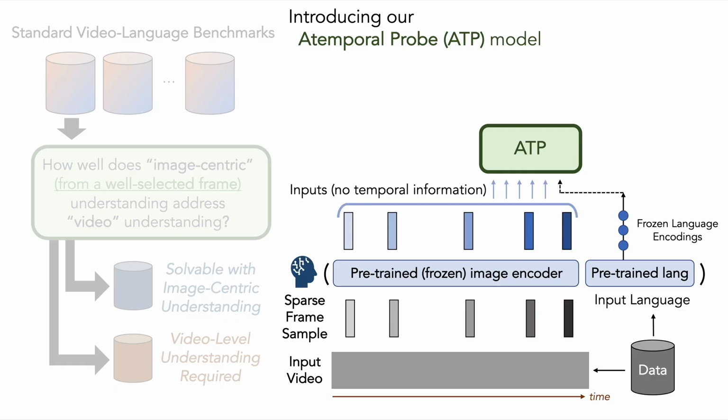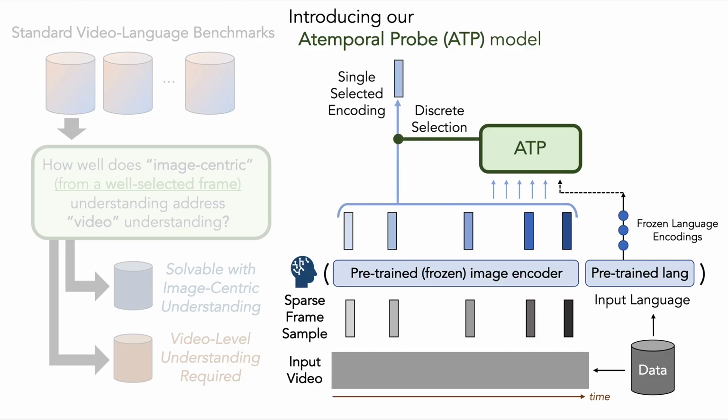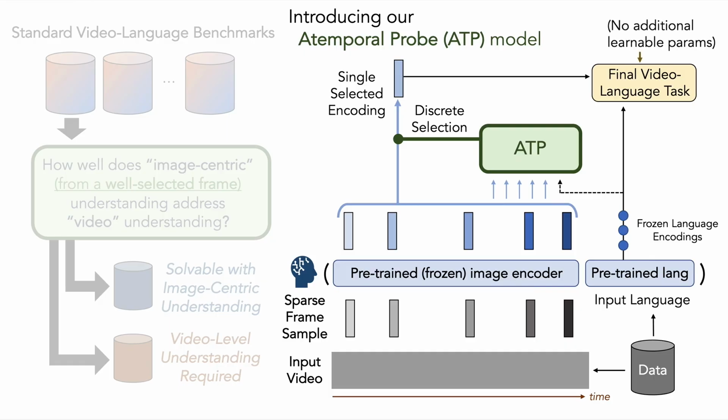We then pass them to ATP without temporal information, and ATP learns to make a discrete selection of a single image-level encoding from this set. Importantly, this encoding is passed unmodified to the final video language task. It contains only the information we can get from a single image. And there's no downstream learnable parameters either. Please see our paper for details on ATP's design and training.